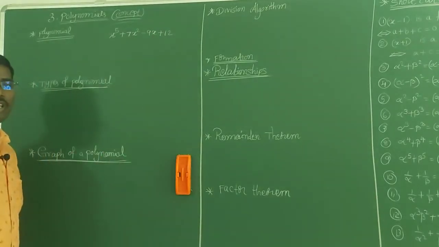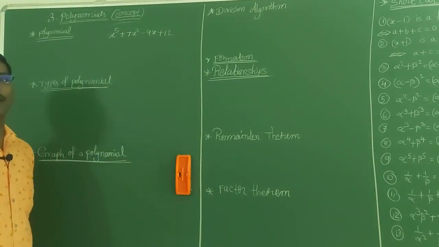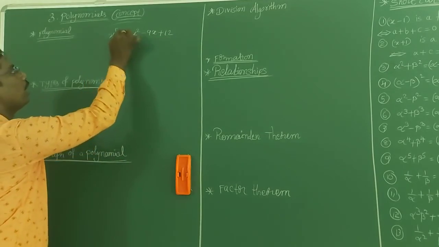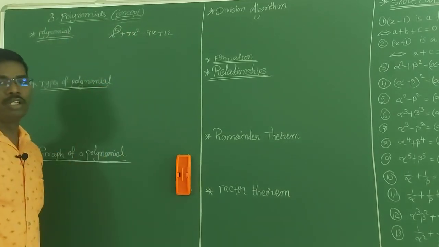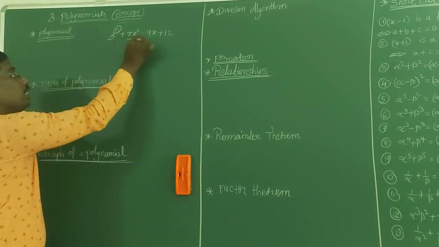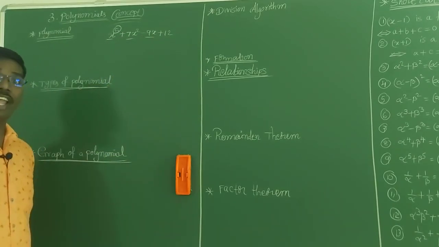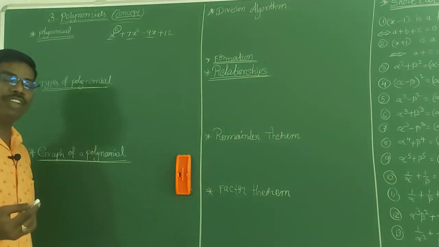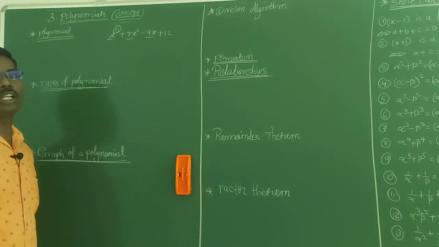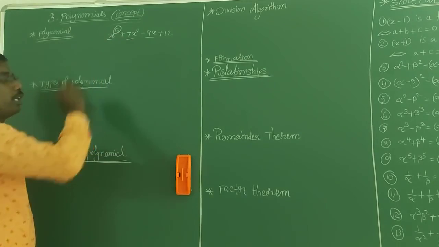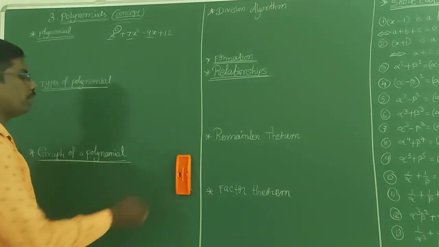This is the polynomial. In this polynomial they will ask the degree. Here the highest power is 5, so the term having the highest power gives the degree of the given polynomial. That is very important.